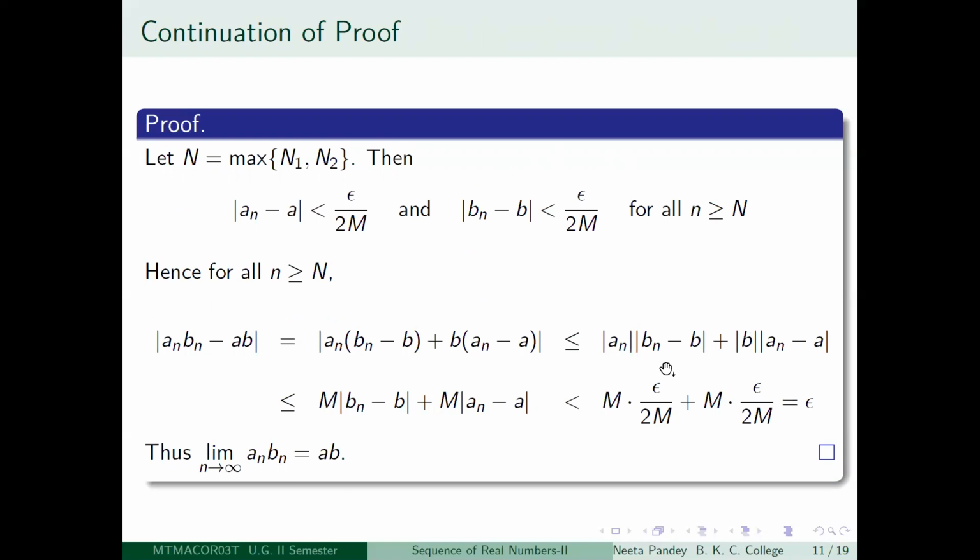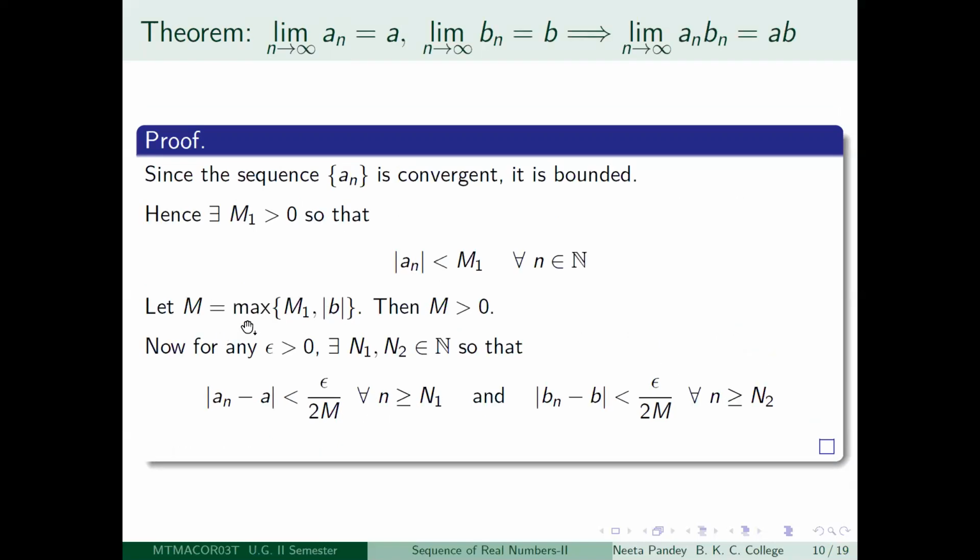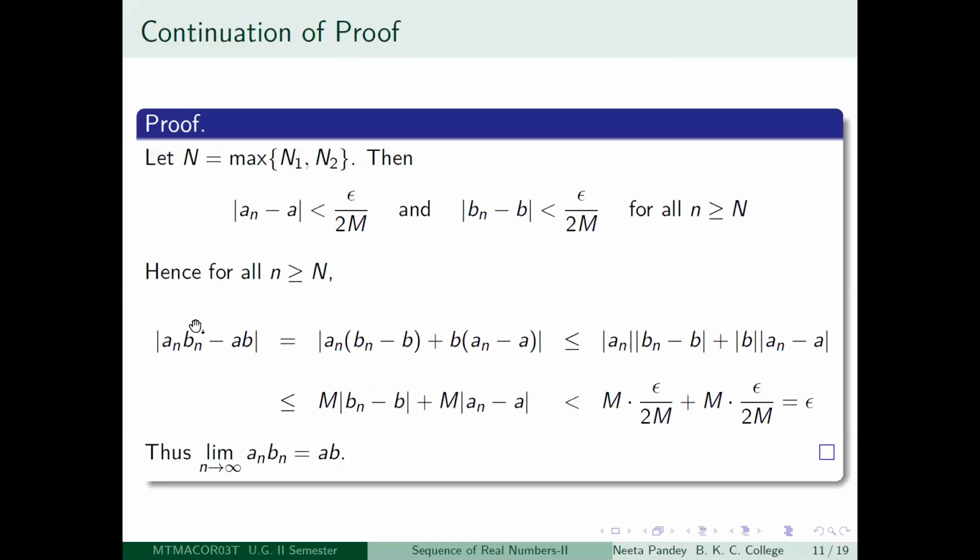Again, here you have mod b. So what did you know about mod b? Capital M is the maximum of M1 and mod b. So mod b is also less than or equal to capital M. So therefore, if you replace mod b by M, again the inequality is increasing or at least not decreasing. So you get less than or equal to M times mod (a_n minus a). It is clear. So here also, replacing mod b by M, you get this.